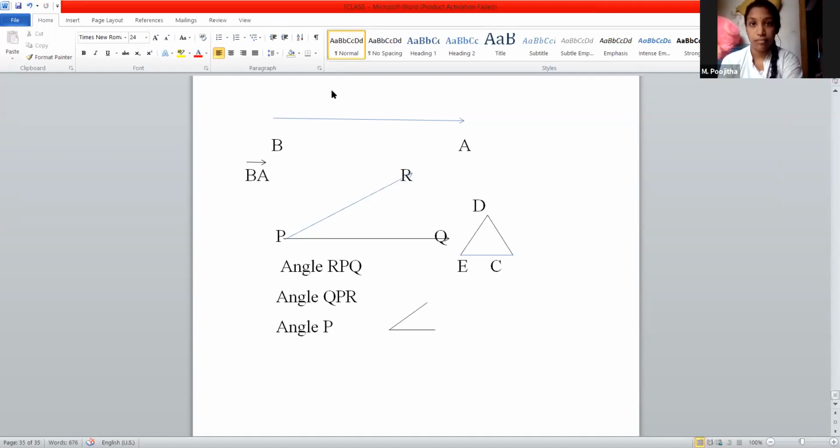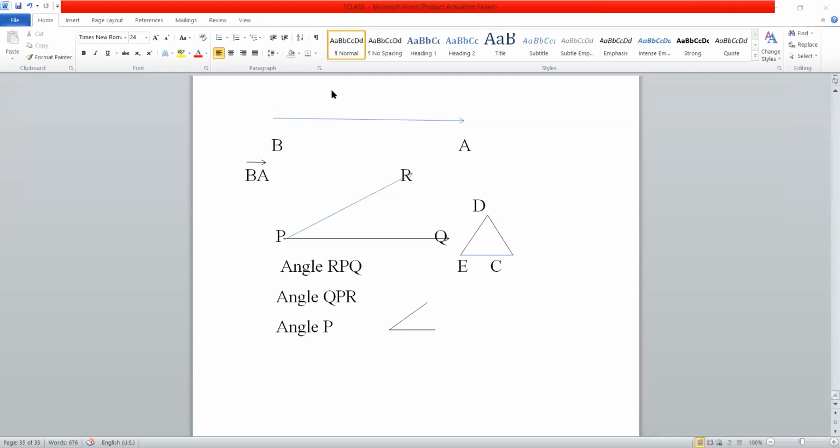Already you know about all the types of angles. An acute angle is below 90 degrees, that is, 0 to 90 degrees. A right angle is exactly 90 degrees. Next is the obtuse angle, more than 90 and below 180. A straight angle is exactly 180 degrees, like a straight line.